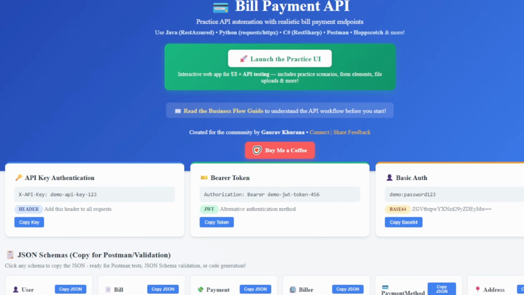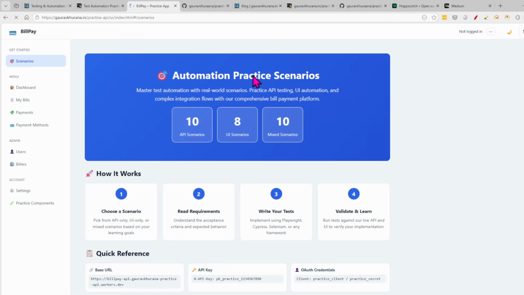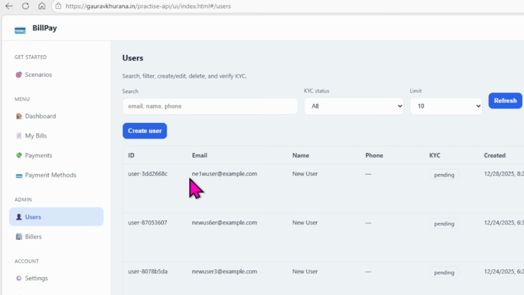So it's not only just the API part. I have created a UI as well which is linked to this. Like we created a user over there just now, if you see, the user is coming over here. So whatever operations you do from here, those APIs are called. So you can do an operation from here and then call the API also. That will take care of your end-to-end stuff.